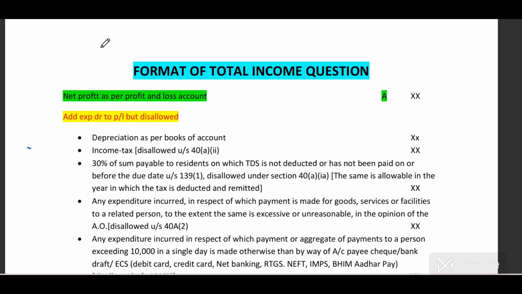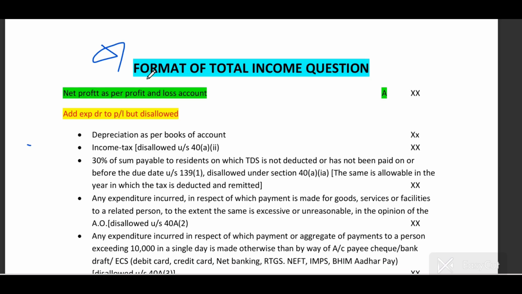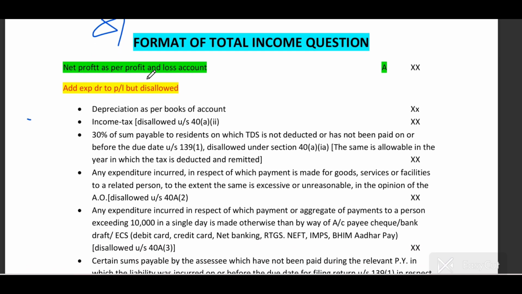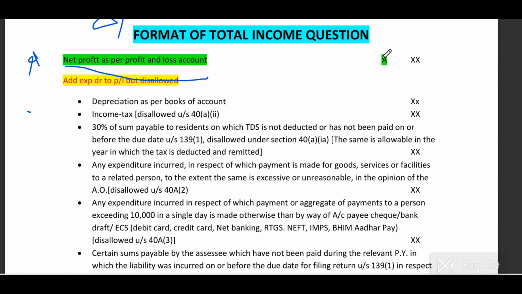Guys, the most awaited total income question. I had covered all the adjustments, all the formats and all the tricky adjustments asked by ICAI in the exam. So this is our format of the total income question. What you have to do, this is given in the question: net profit as per profit and loss account, and then